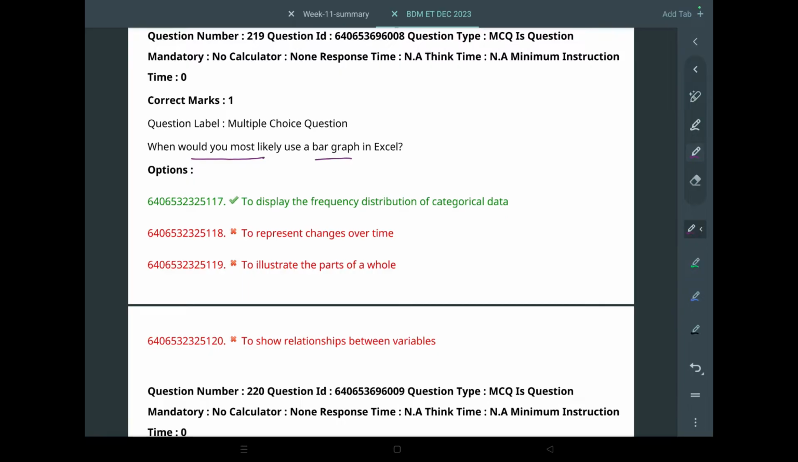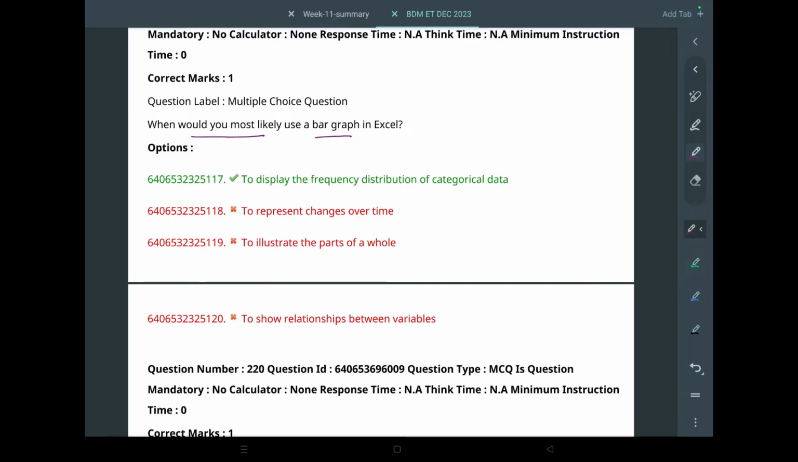when would you most likely use a bar graph? Okay, so bar graph, you know what is bar graph. So the first option is to display the frequency distribution of categorical data. Obviously, this will be the option because it actually describes the frequency. And represent changes over time, this is not. This is line graph. You can use line graph for this, like this one. Okay, I forgot the name. I think it is line graph, but I'm not 100% sure. Yeah, line chart, not line graph. Line chart. Sorry. Line chart. To illustrate power, this is pie graph, pie chart.